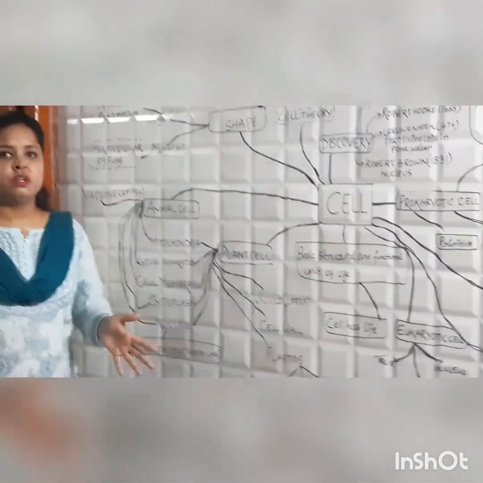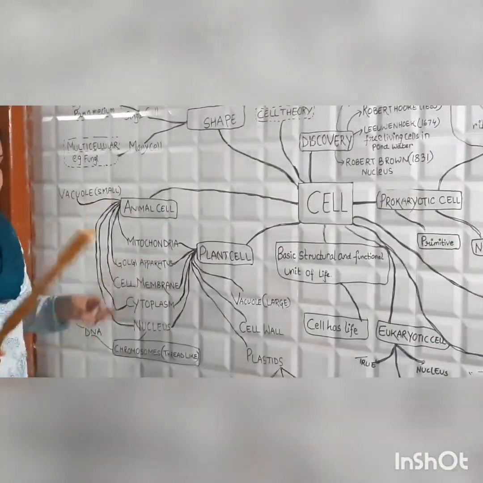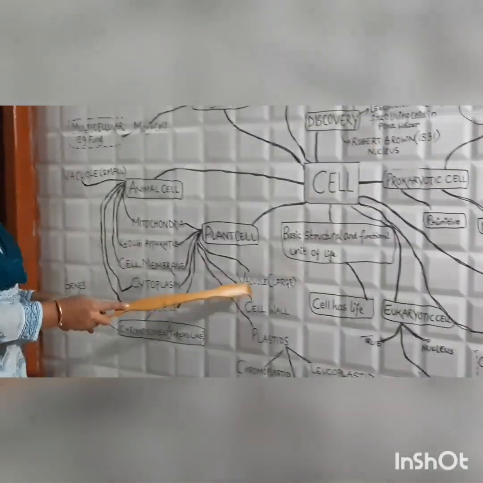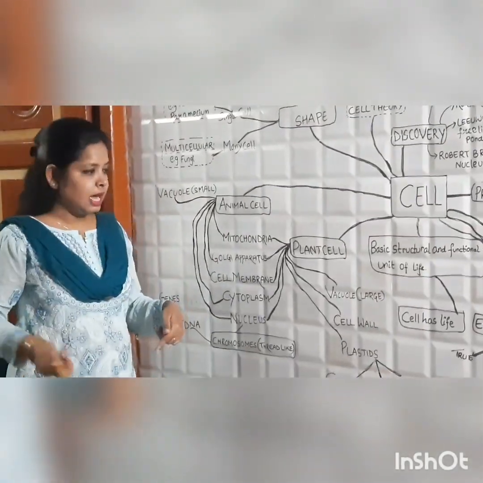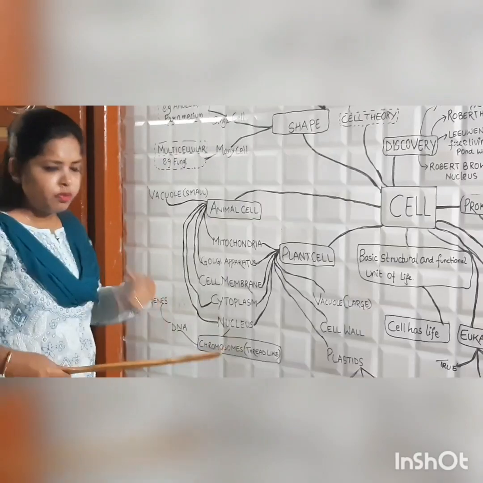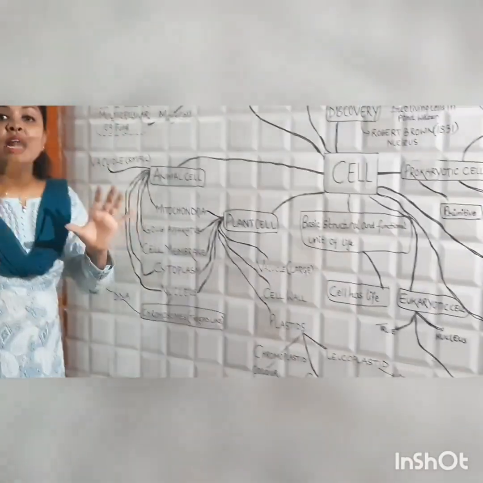Now, cell. You all have read from the junior section that there are two types of cell, plant cell and animal cell. In plant cell, the vacuole, we will just revise it, because you have already read related to these organelles. We will study in the next class, but we will do a quick revision. In plant cell, the vacuole is large.